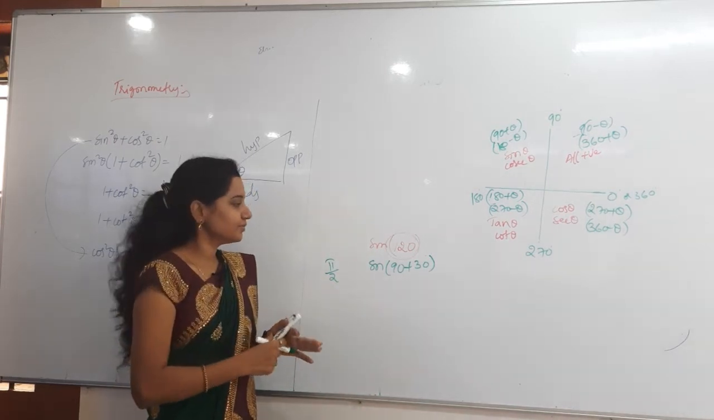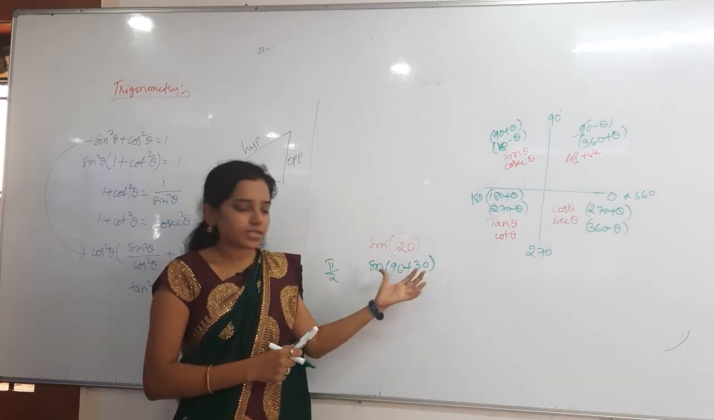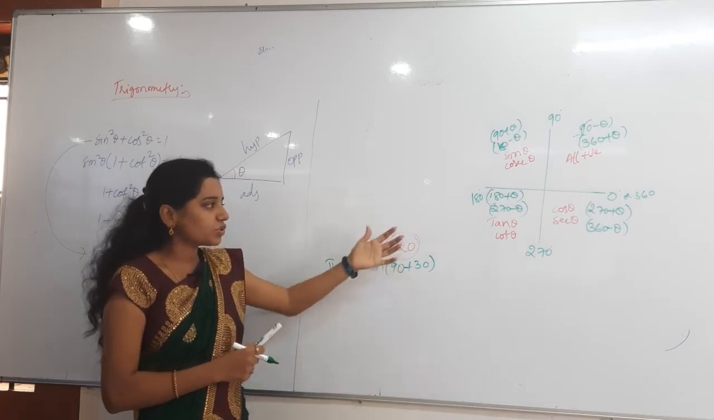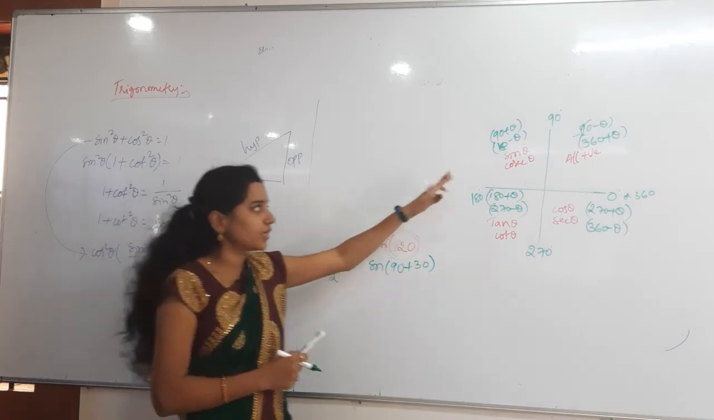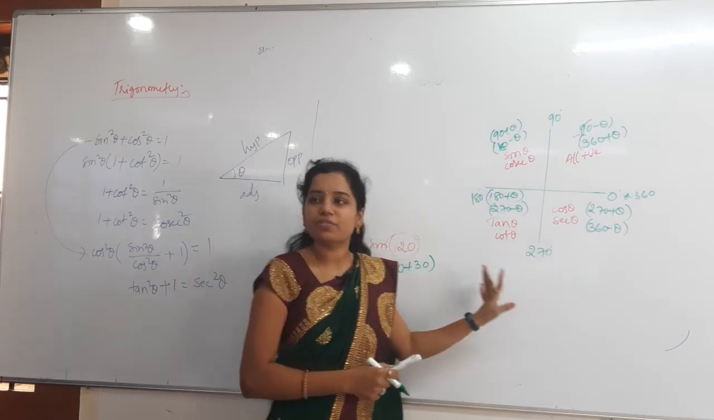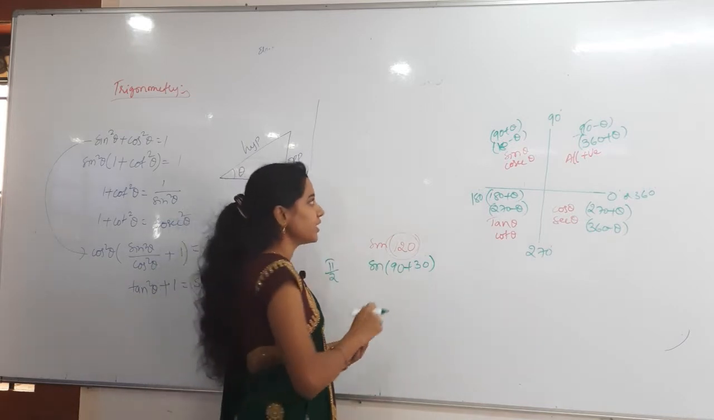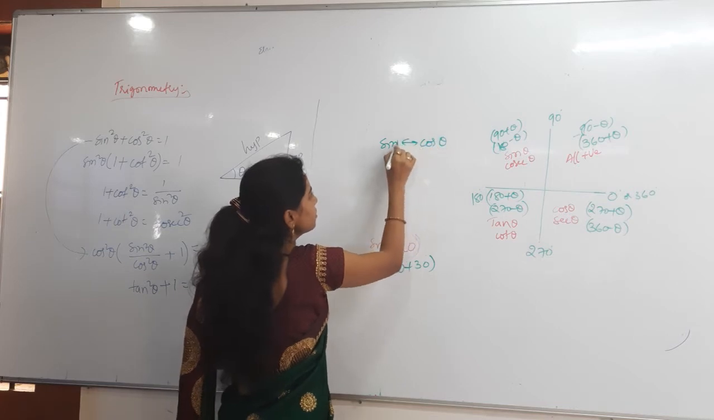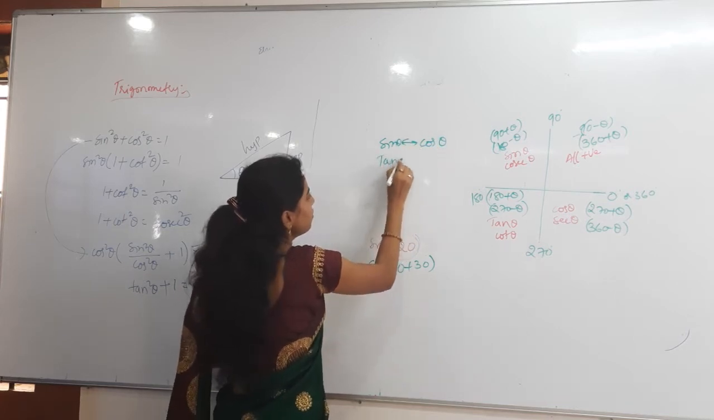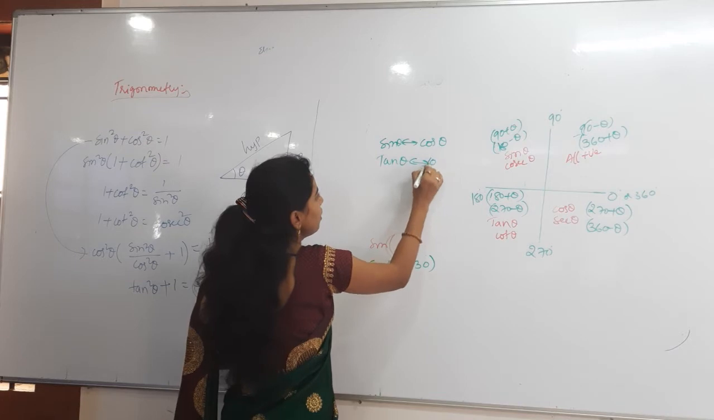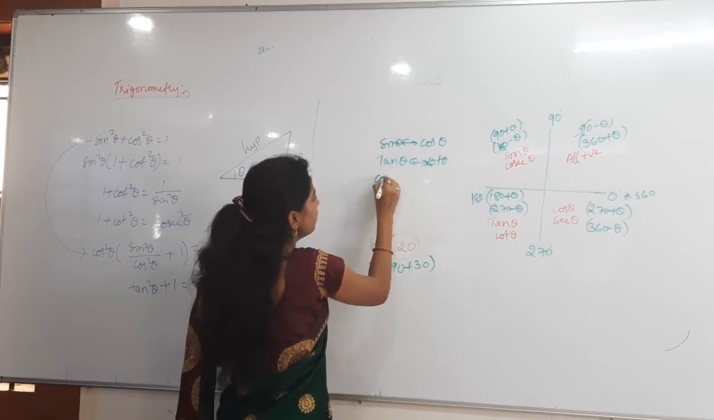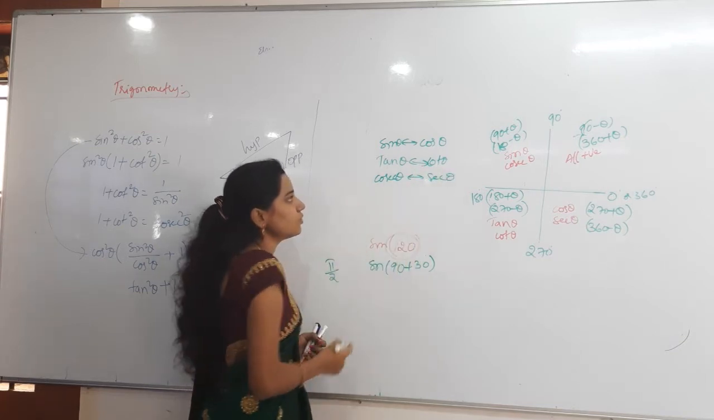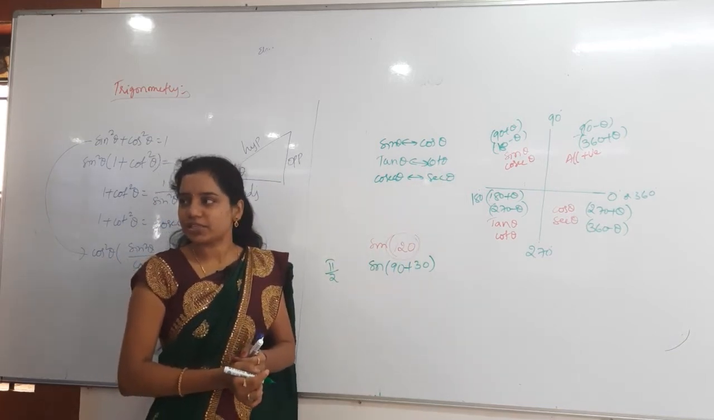Sin 90 plus 30. Whenever you take sin 90, otherwise 270 degrees, whenever you are talking about 90 degrees and then 270 degrees, then the function will change. Sin to cos and then cos to sin, tan to cot and then cot to tan, and then cosecant to secant and then secant to cosecant. It will change like that.